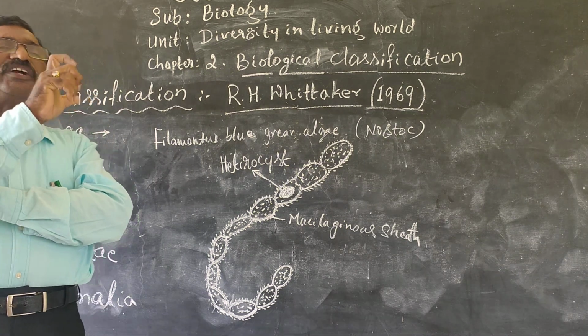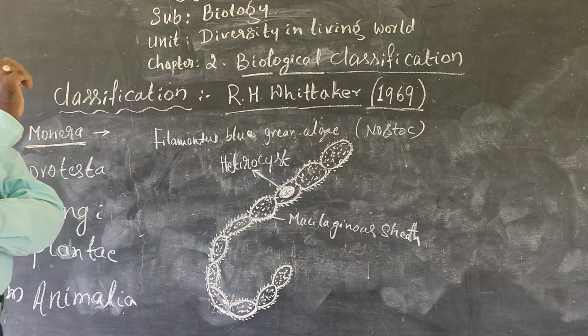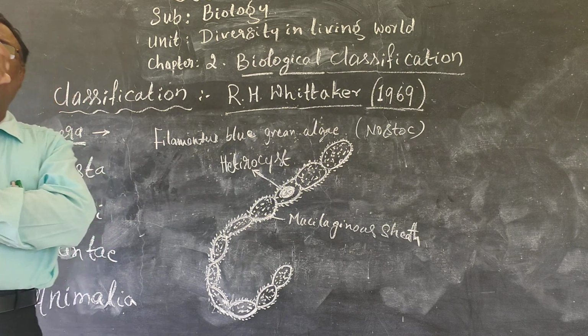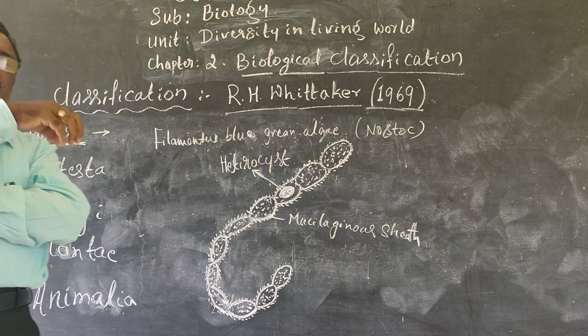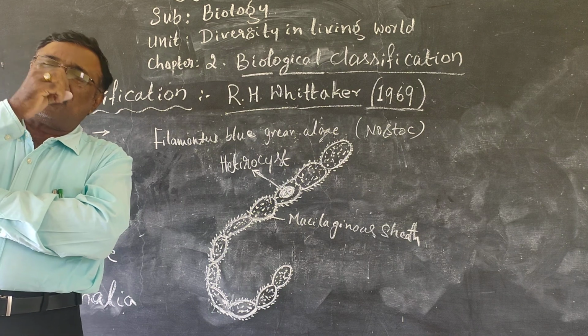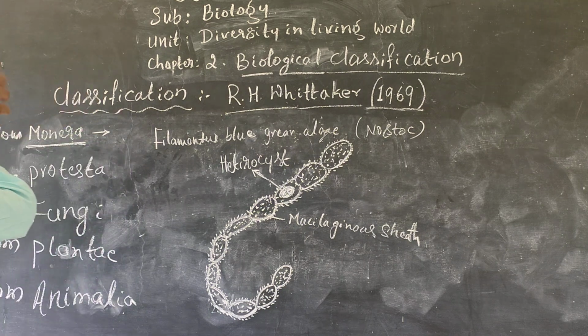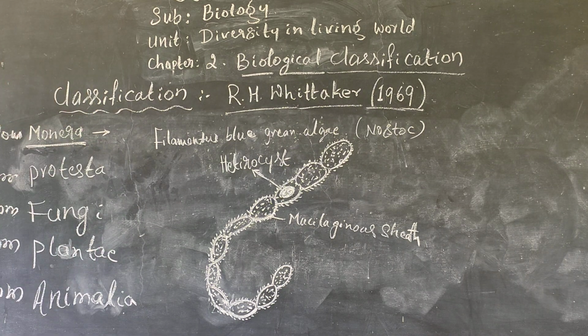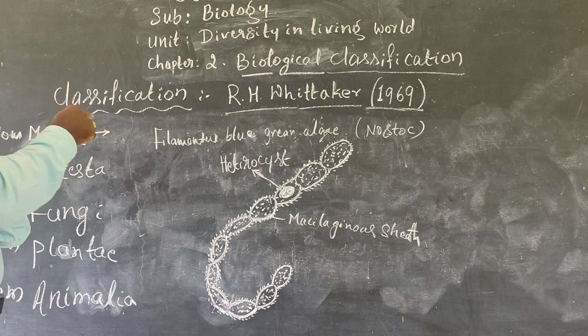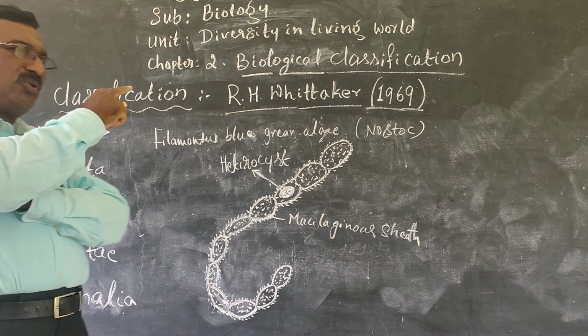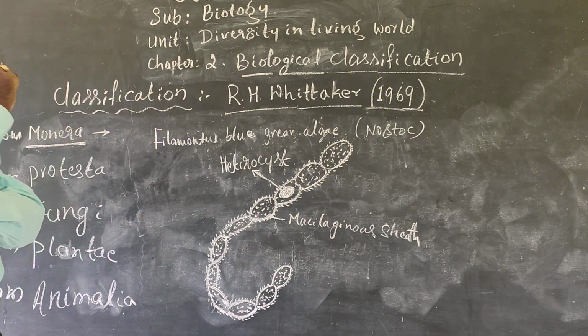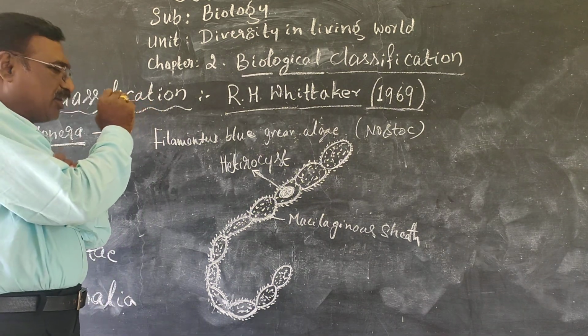Those bacteria have different characters and live in different areas: inside mud or water, or in very hot or cold conditions. These are the special characteristics of kingdom Monera.